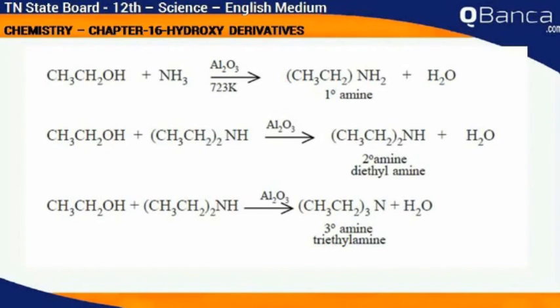CH3CH2OH plus NH3 at 723 K gives the first amine. CH3CH2OH plus the first amine, (CH3CH2)NH2, with Al2O3 gives the second amine, diethylamine, (CH3CH2)2NH. CH3CH2OH plus (CH3CH2)2NH with Al2O3 gives triethylamine.